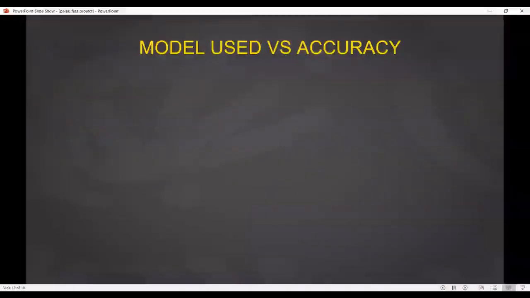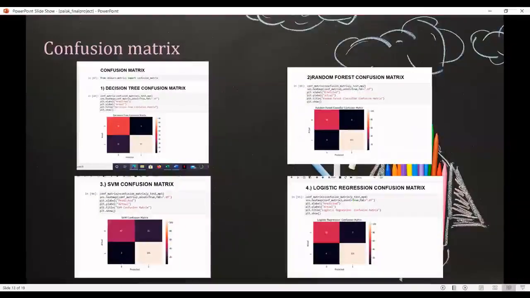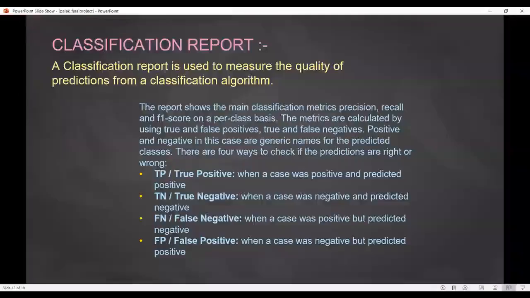Here I depict the accuracy of the models used. You can see that the random forest has a larger accuracy compared to the decision tree, logistic regression and SVM. Here is the confusion matrix. The confusion matrix is used to describe the performance of the classification model. So here I have the four confusion matrices for all the four models I have used. The classification report is basically used to measure the quality of the prediction.